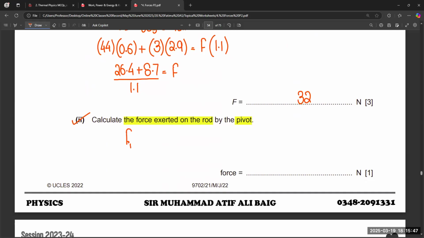The sum of all downward forces is equal to the sum of all upward forces. 79 Newton is the final answer.